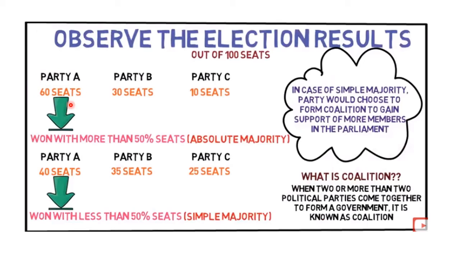Now look at the second scenario. Suppose party A gets 40, party B gets 35, party C gets 25. Now nobody can form the government. So if it is less than 50, what will it do? It might take the help of party B or party C. They will both join together and form a government. Such a government is called a coalition government. So if you are asked what is a coalition government, when two or more political parties come together to form a government, it is known as a coalition government.